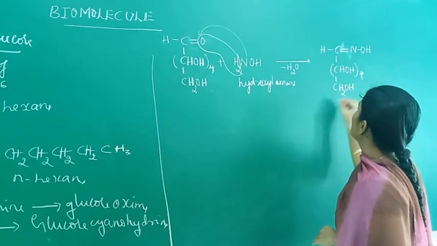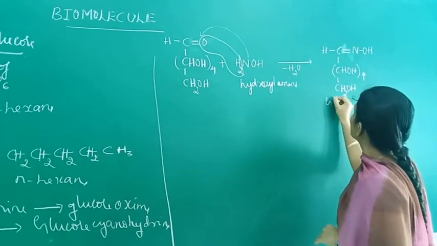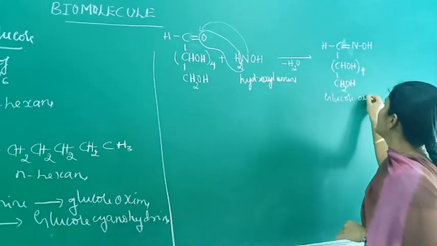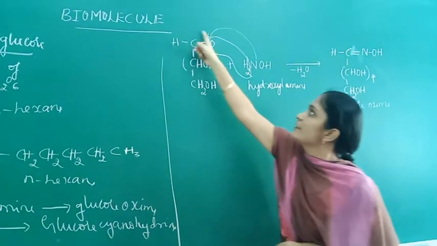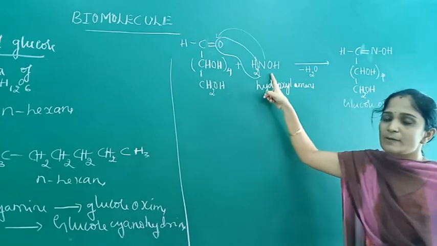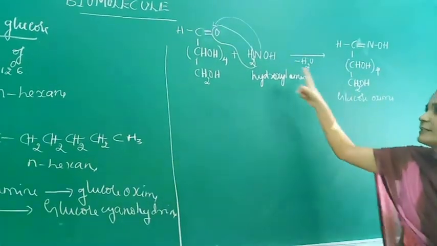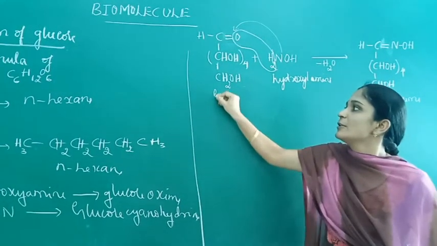This is glucose oxime. So due to the presence of this carbonyl group, it reacts with hydroxylamine and we get glucose oxime.